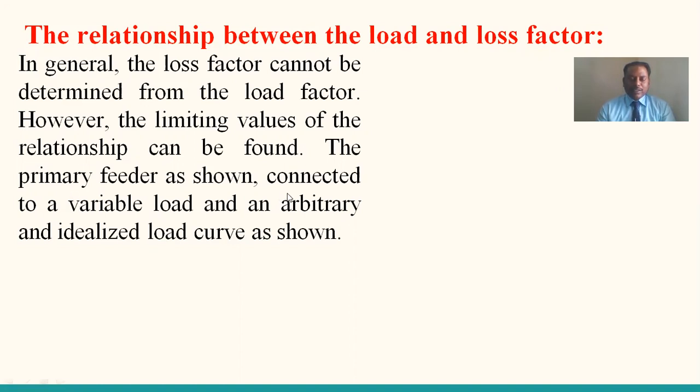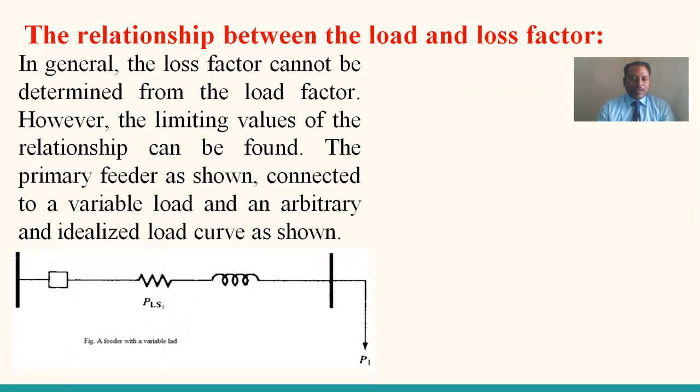So for deriving the expression between load factor and loss factor, we simply consider a primary feeder here. This is the primary feeder. It commences from the substation onwards. This is the protective equipment like a circuit breaker, this is the line, and this one is a distribution transformer, where high voltage is converted into low voltage and forwarded to a load.